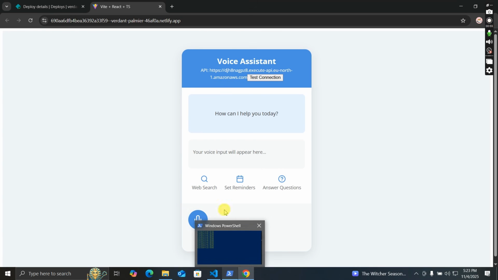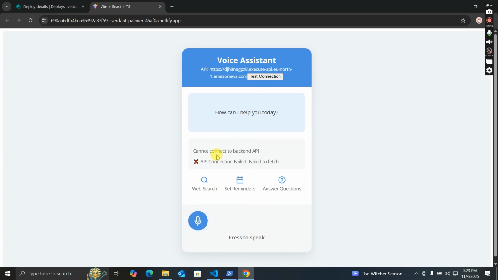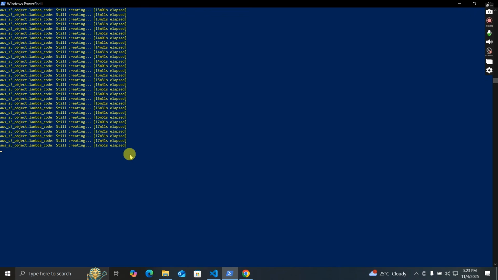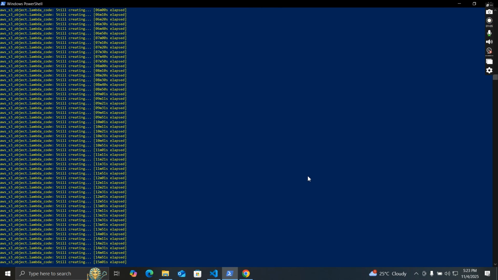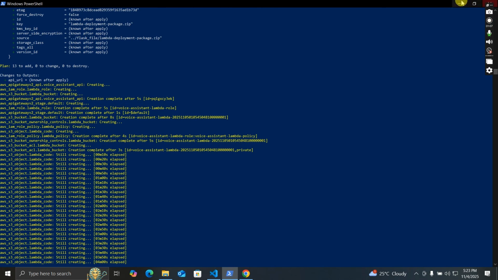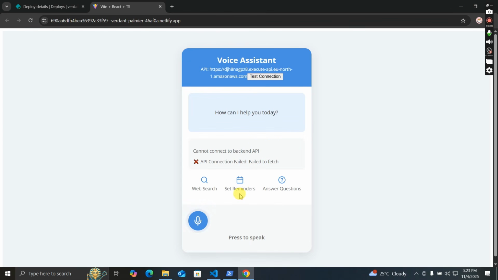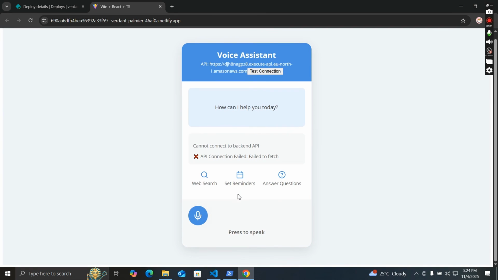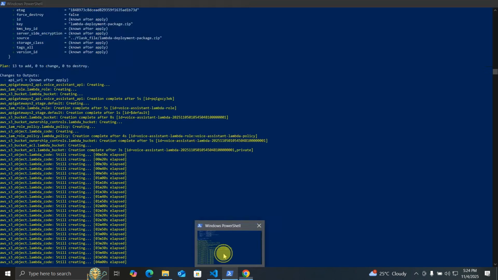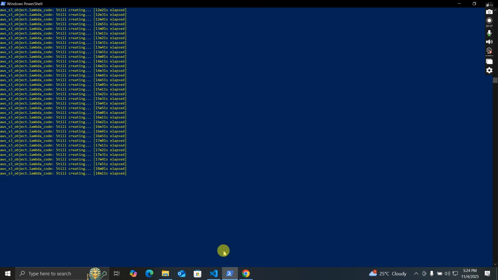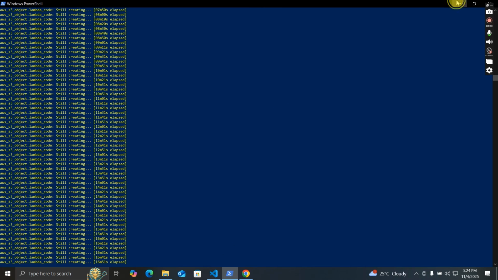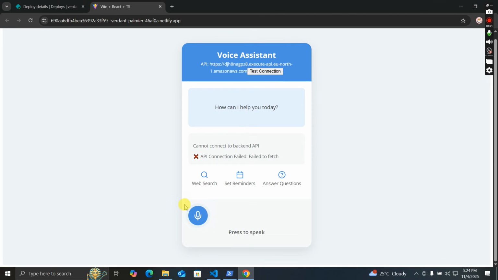I don't know why it takes time. As you can see, the connection does not work, because the API gateway URL doesn't exist. Because of my data and the length of this, I have to cut the tutorial short here. But if you wait for this to finish, it should work, and then you just do the rest and it will work.